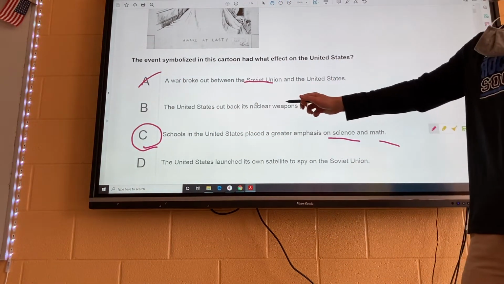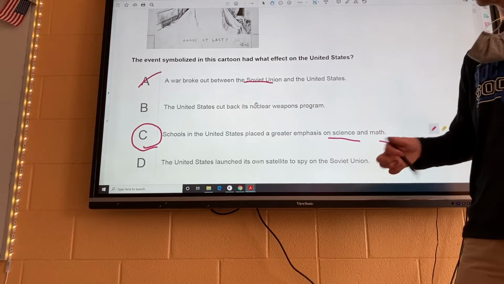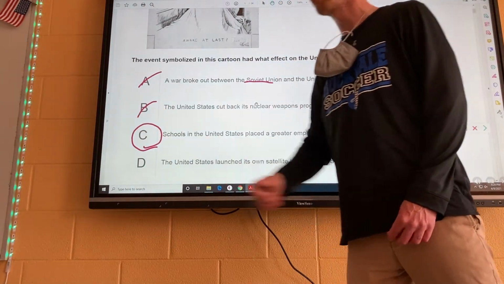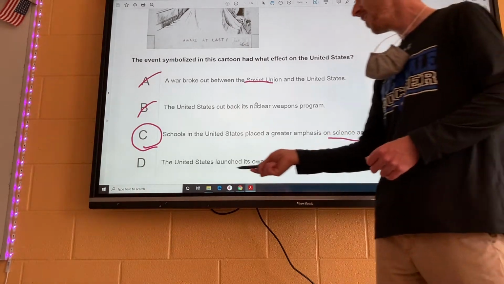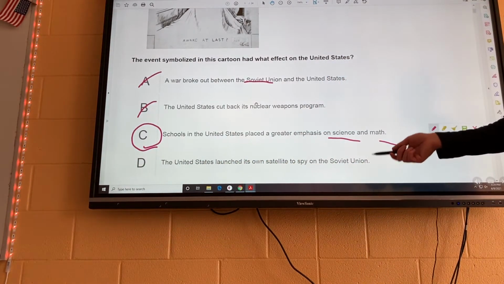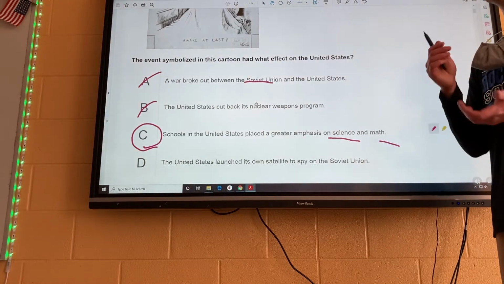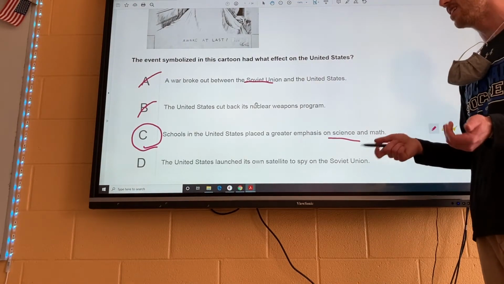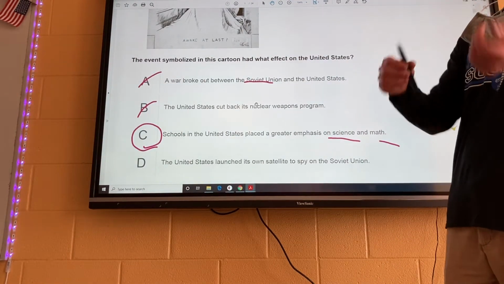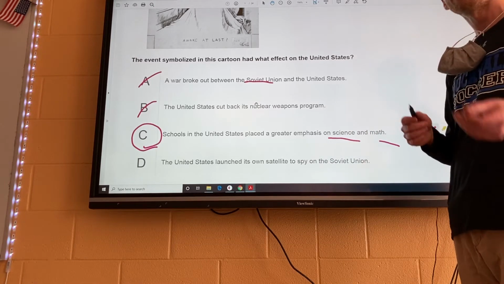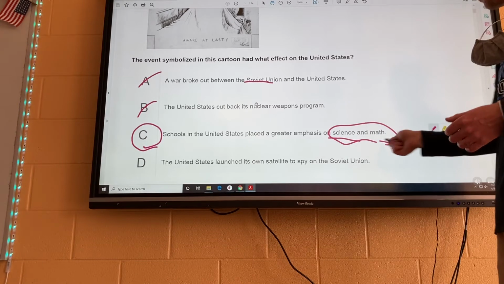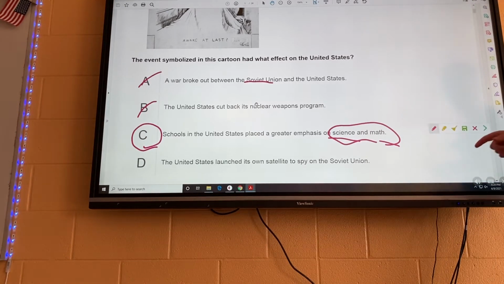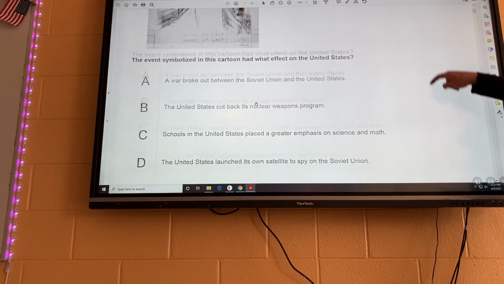The United States cut back its nuclear weapons program, definitely not. This is 1957, the Cold War is really getting going, so our nuclear weapons are going to go up and up and up during that time. And D, the United States launched its own satellite to spy on the Soviet Union. Kind of, that's going to be your distractor answer, but our best answer, and we learned from this, JFK's programs, Eisenhower's programs, all these presidents during the Cold War placed a big emphasis on science and math. So that's going to be your answer for that one.